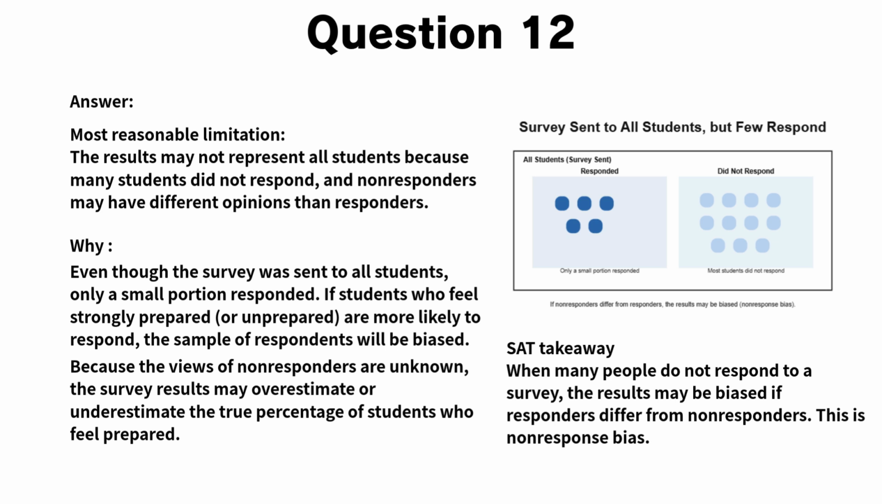Now, let's go through the explanation for question 12. The survey was sent to all students, but only a small portion responded. This creates a limitation because the results may not represent the entire student population. If the students who chose to respond are different from those who did not respond, the data can become biased. For example, students who feel especially prepared, or especially unprepared, may be more likely to answer the survey than students who feel neutral or are too busy to respond.